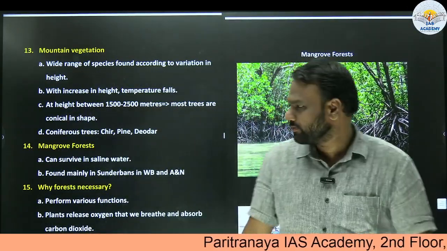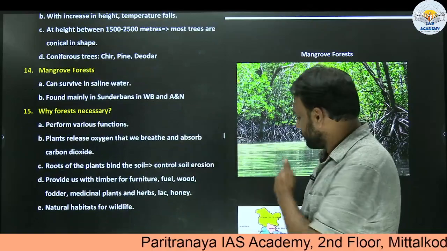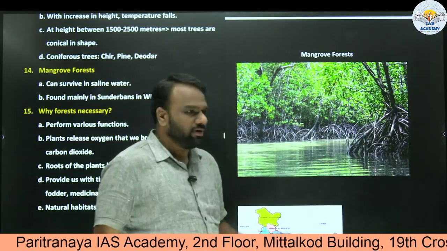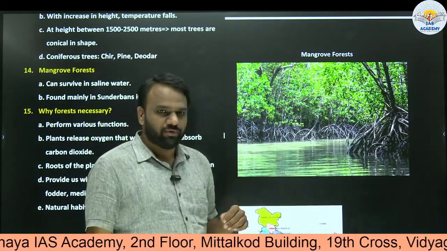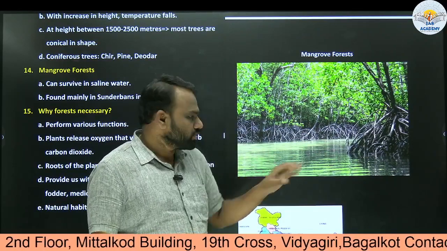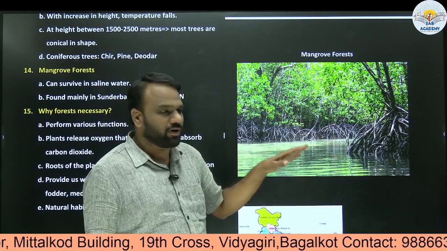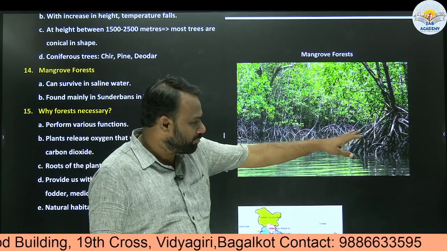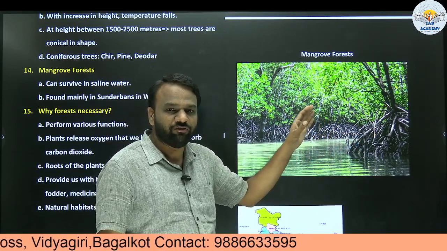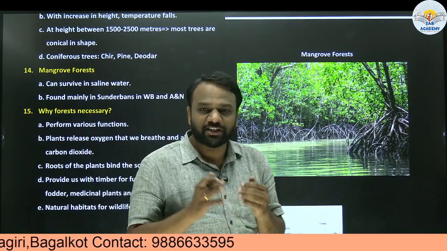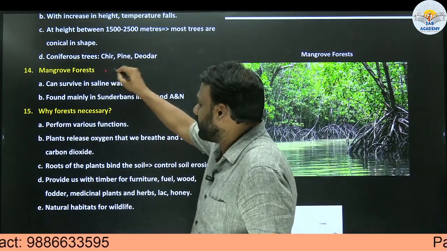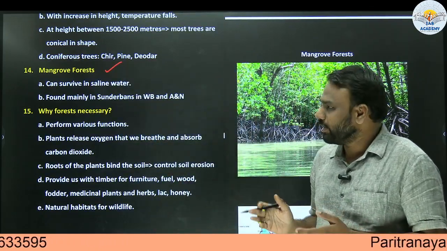Next, mangrove forests. We'll be discussing mangrove forests. If you look at this image, you'll understand that here we have water and here we have vegetation. The roots are submerged in the water. Generally this happens in the case of mangroves. The water here is saline water. From this picture, it is obvious that these trees can grow in saline water, that is, water which has a high content of salt. Such vegetation which can sustain itself in saline water we call mangrove forests, and they are very important from the ecosystem point of view.